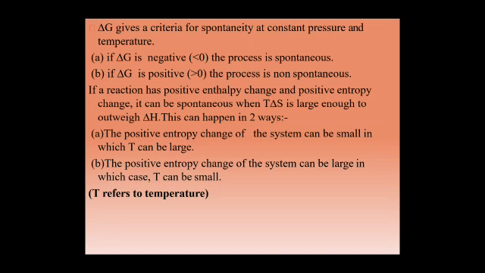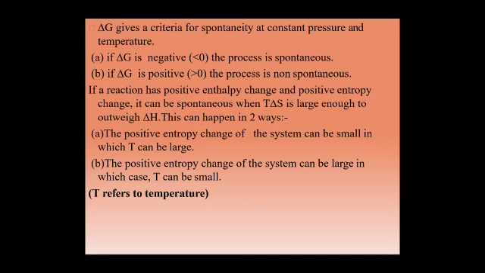Delta G gives a criterion for spontaneity at constant pressure and temperature. If delta G is negative, the process is spontaneous. If delta G is positive, the process is non-spontaneous. If a reaction has positive enthalpy change and positive entropy change, it can be spontaneous when T delta S is large enough to outweigh delta H.